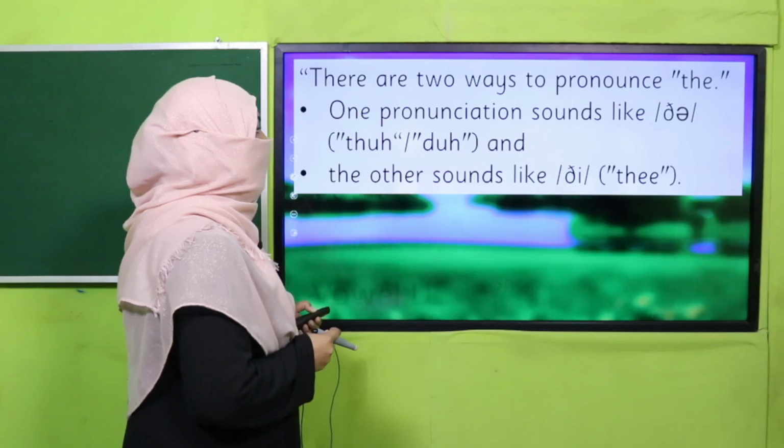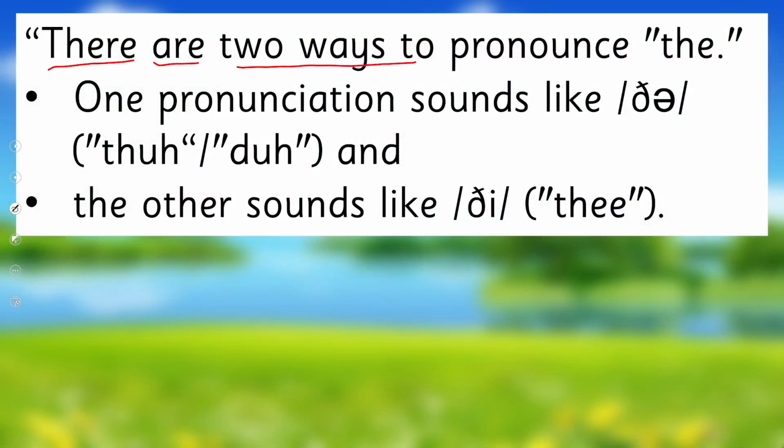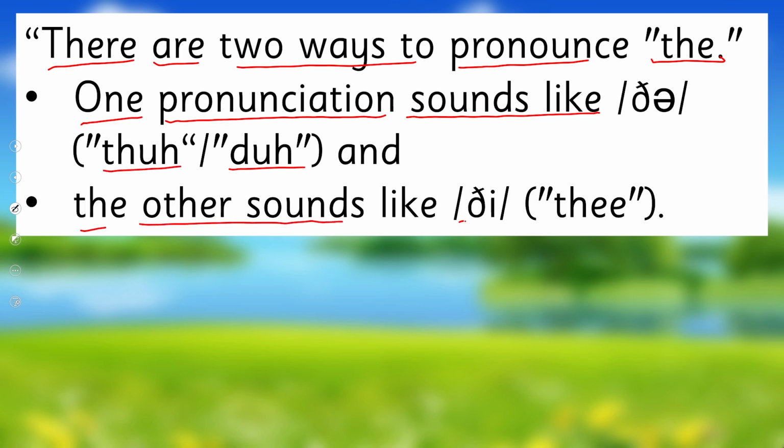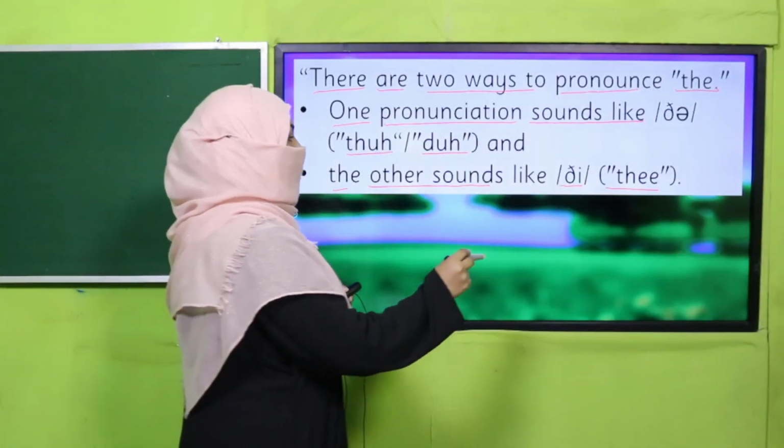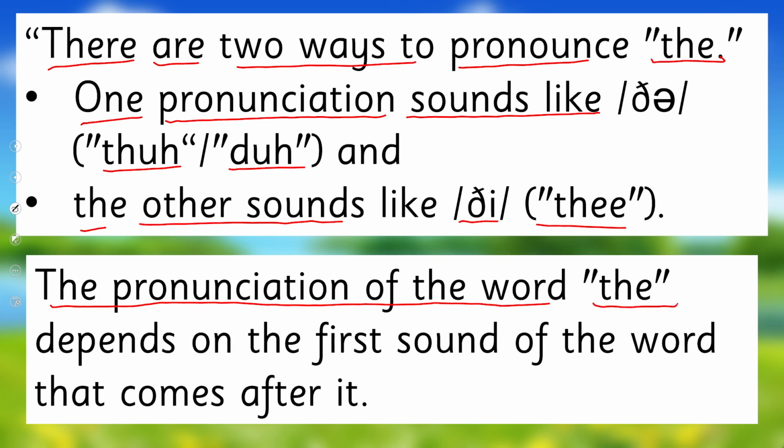So how do we use this word? There are two ways to pronounce the. One pronunciation sounds like thuh, and the other sounds like thee. Okay, so what is the difference? The pronunciation of the word the depends on the first sound of the word that comes after it.